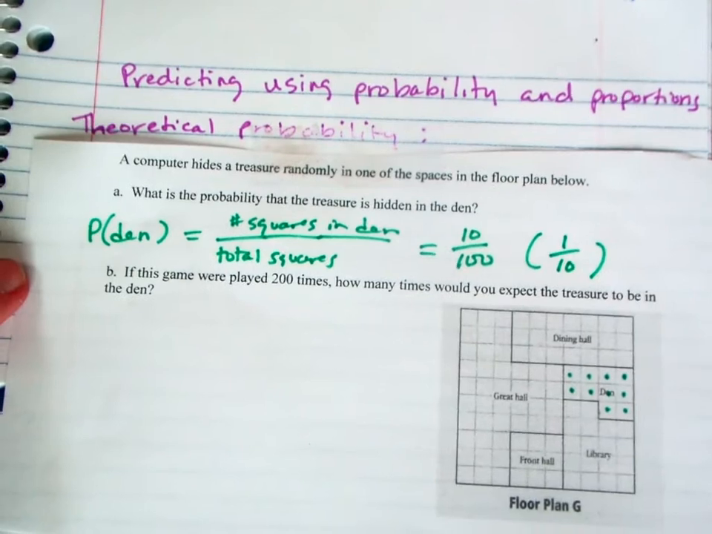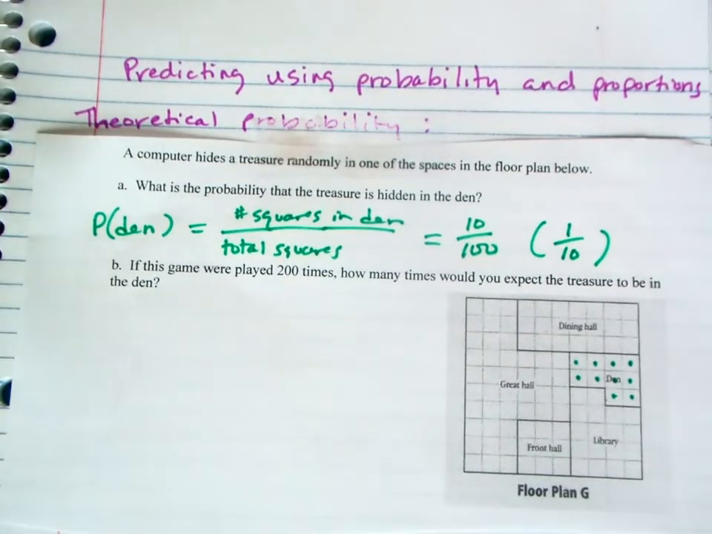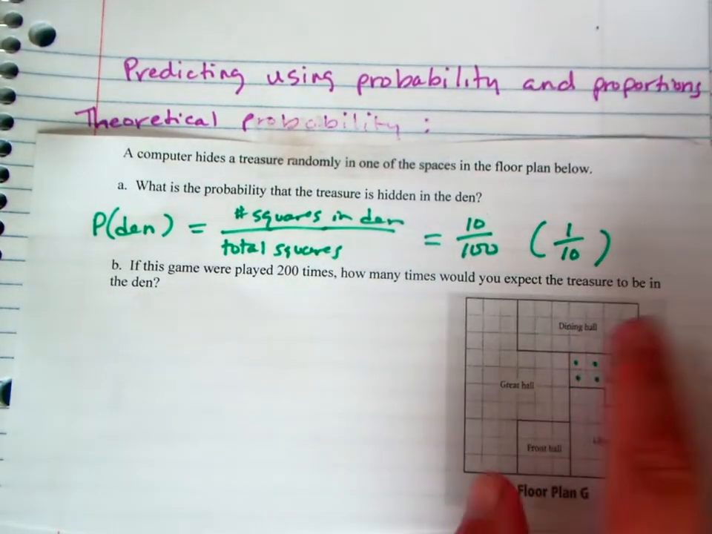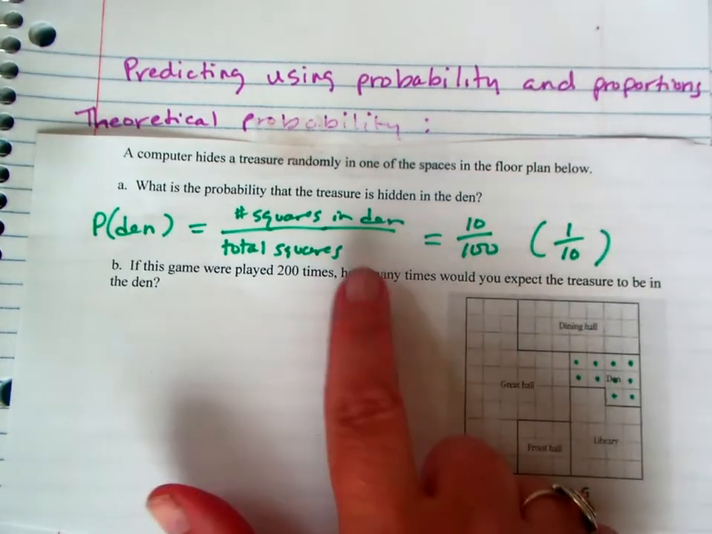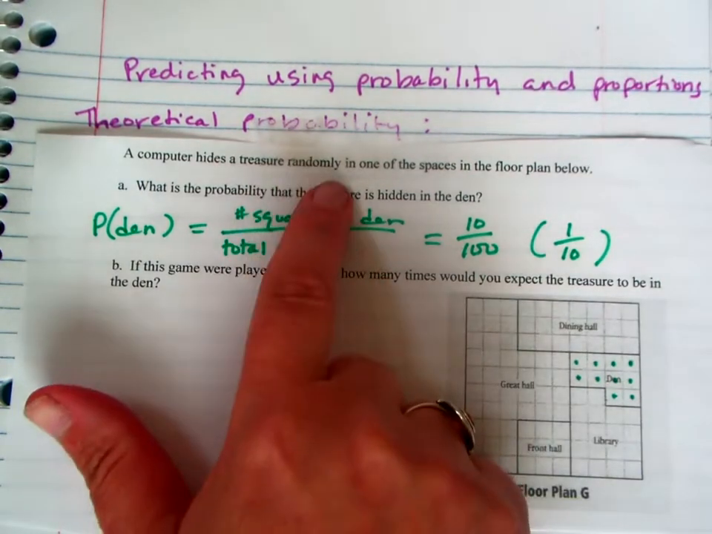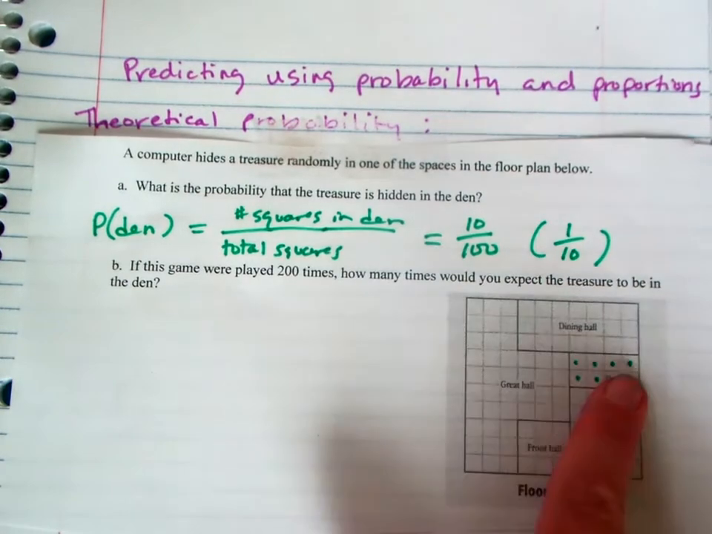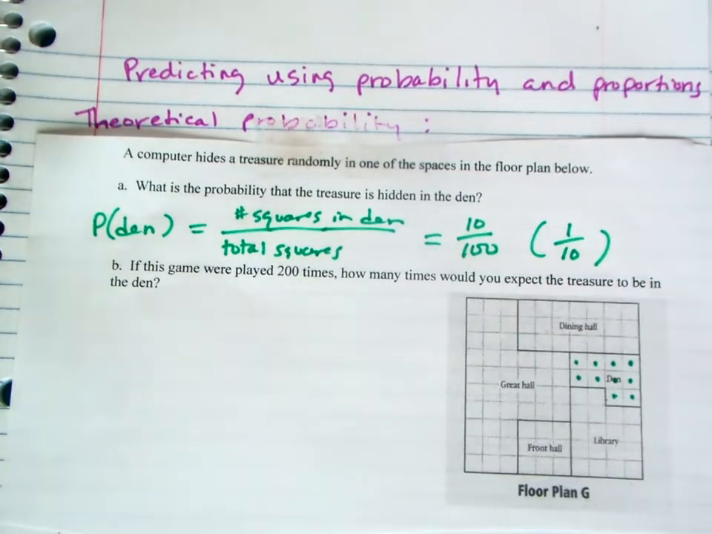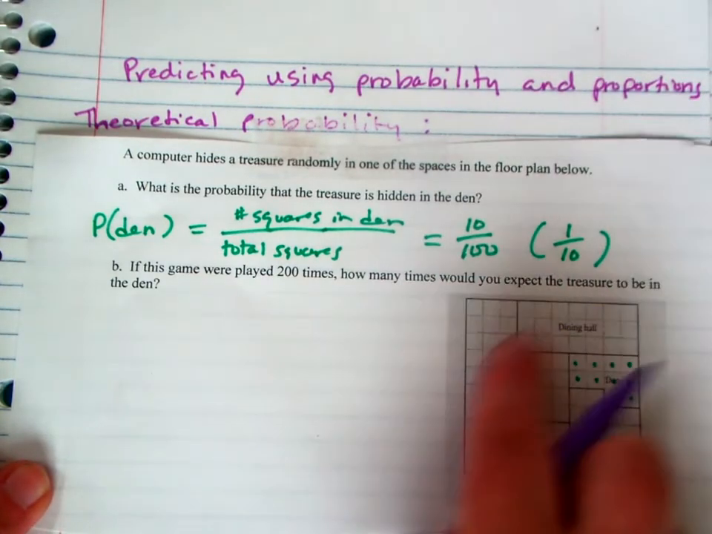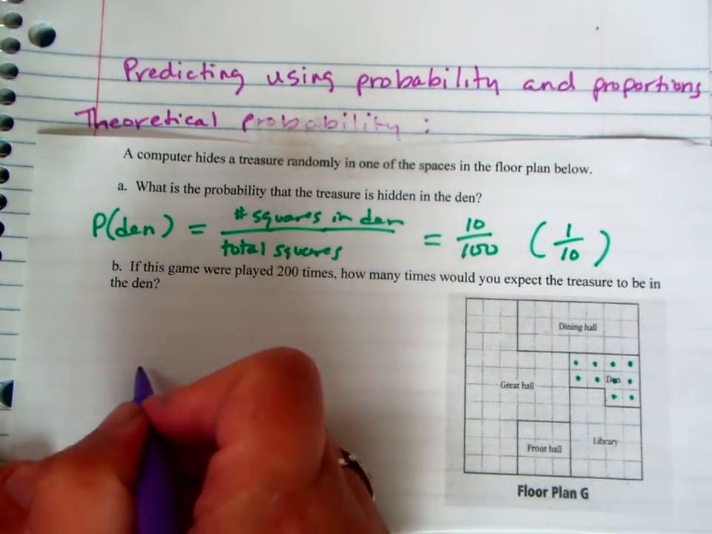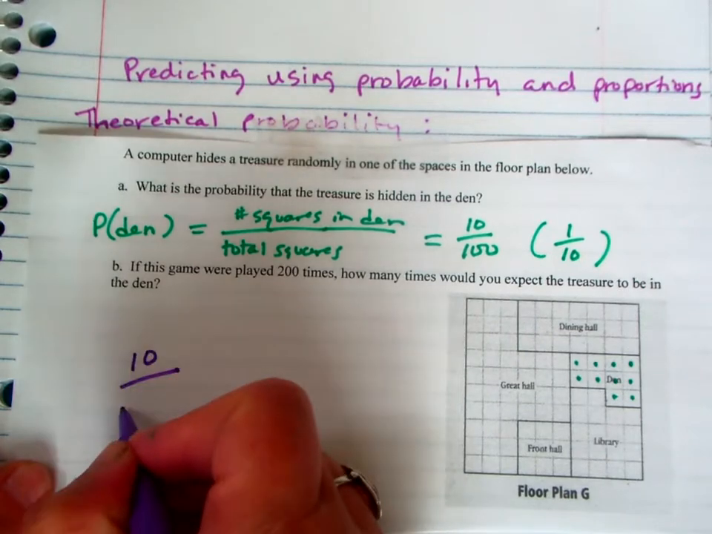squares. Now, you can make a prediction if we were to play this game randomly. How many times would you expect it to be in the den based on it randomly being placed on any one of these squares? So now you're going to set up a proportion because you know the chance of it being in the den is out of those 100 squares, it's 10 times.